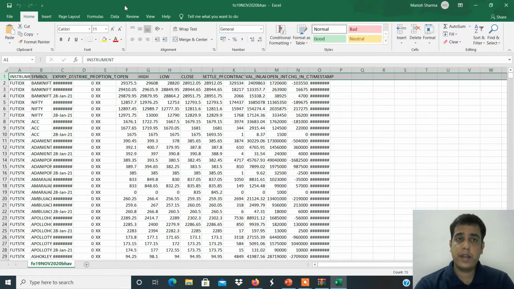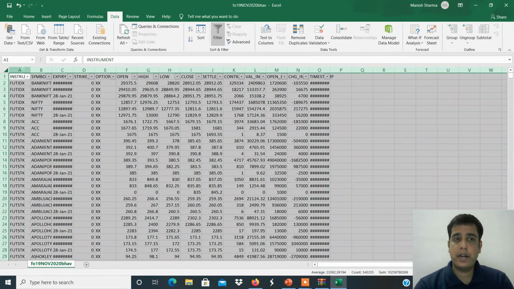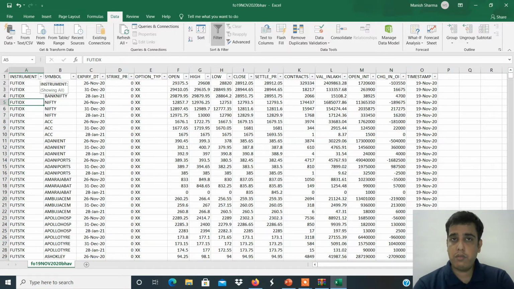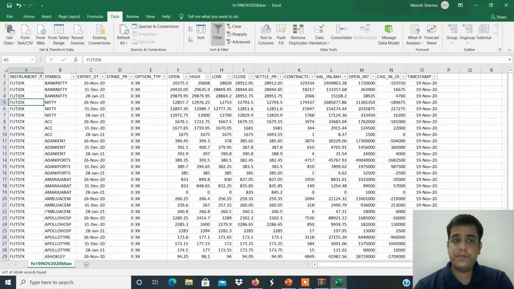Select the top row, click on data, and click on filter here. When you do this, small boxes will appear on every column. Select this entire data and double click here, so the data will automatically expand. In column A, tick the small box, open this window, select all unticked. Future index and future stock: these two options you have to select. Then press OK. You don't have to do anything in column B.